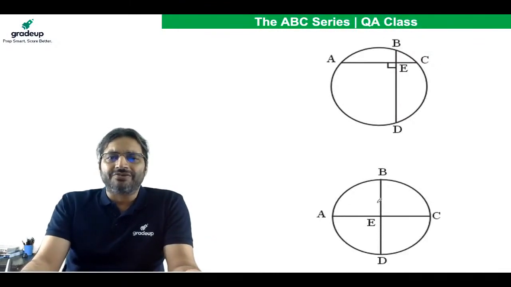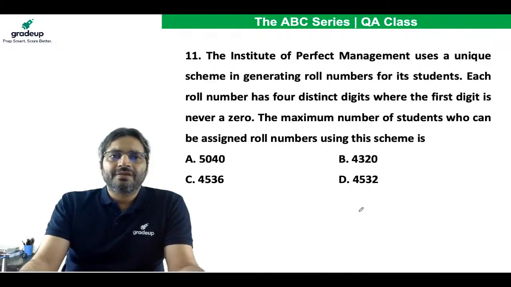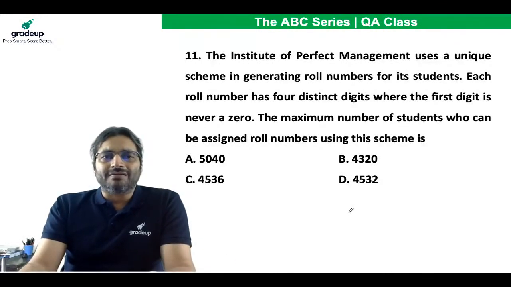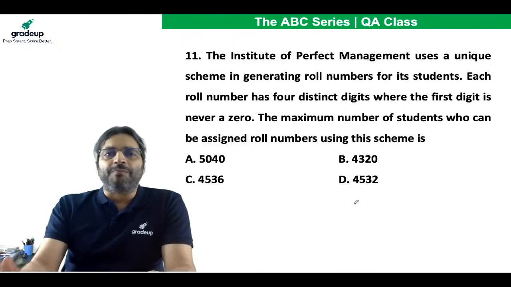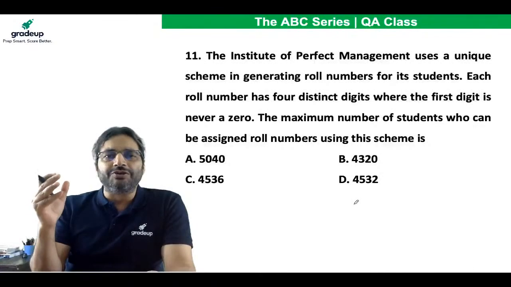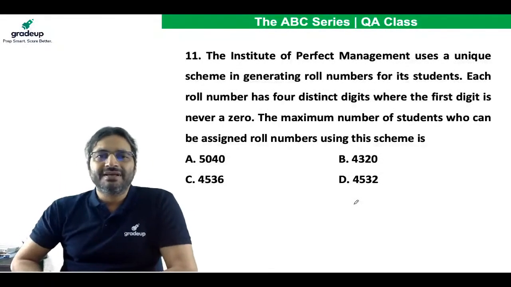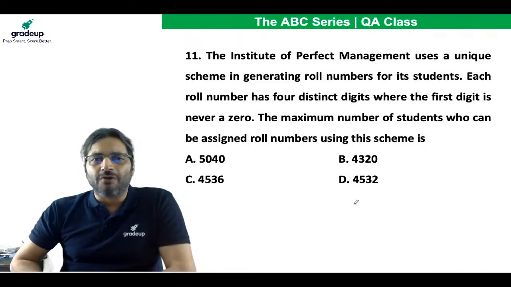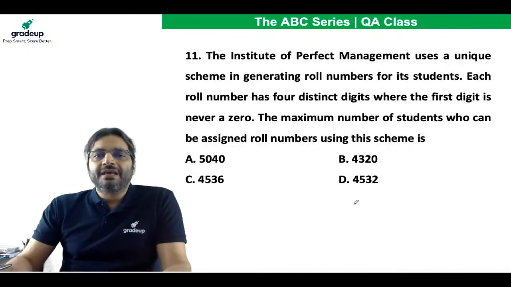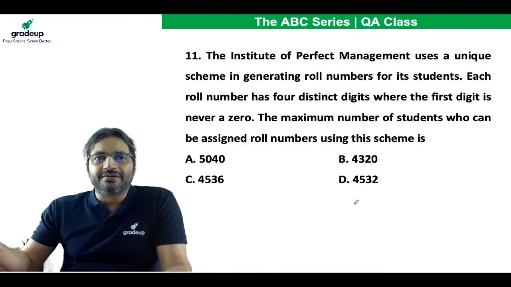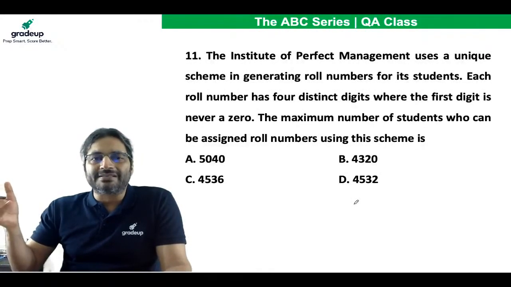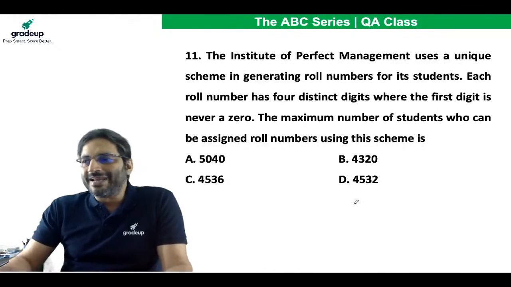Yes, this is what I was trying to say. What about this one? The Institute of Perfect Management uses a unique scheme in generating roll numbers for its students. Each roll number has 4 distinct digits, where the first digit is never 0, of course. In a 4-digit number, the first digit will not be a 0. The maximum number of students who can be assigned roll numbers using this scheme is, tell me, and tell me fast.